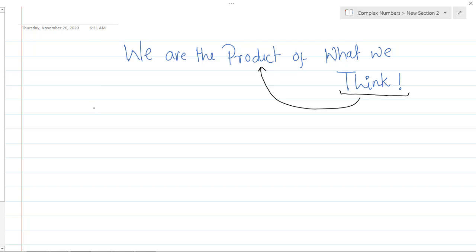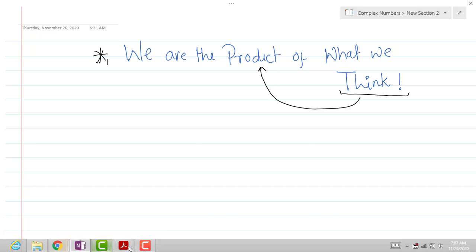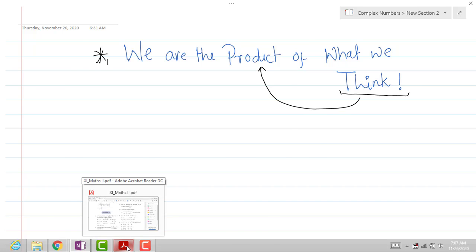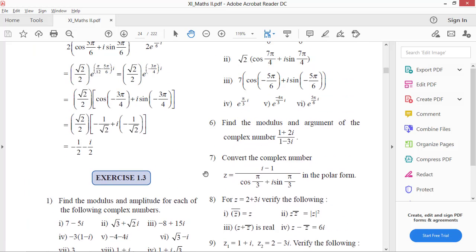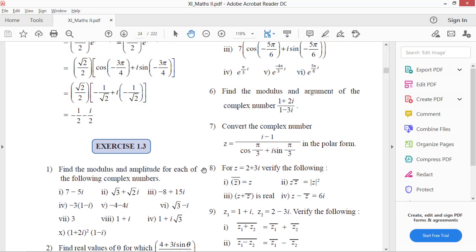So always remember this. कधी तुम्हाला काही डिफिकल्टी आली, whenever you feel low, you repeat this sentence. We are the product of what we think. Okay, so in the last class we have seen the exercise 1.3 and we have solved the 5 questions from this topic. Now let's take the sixth one.